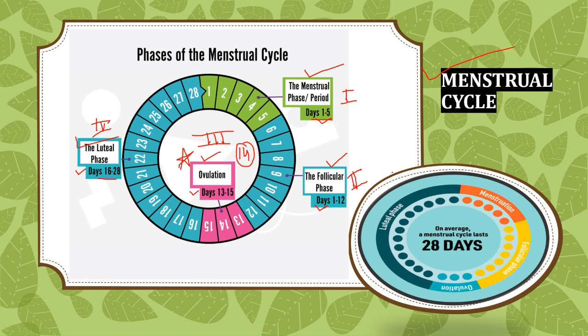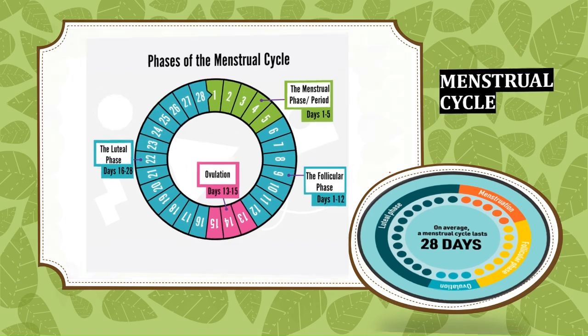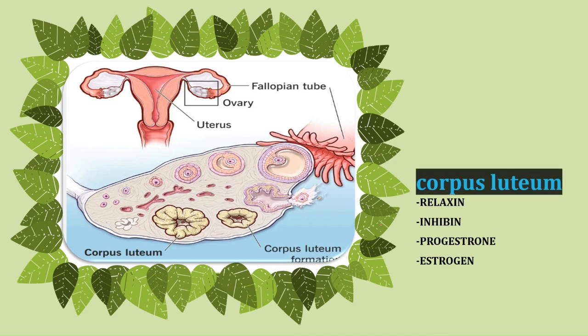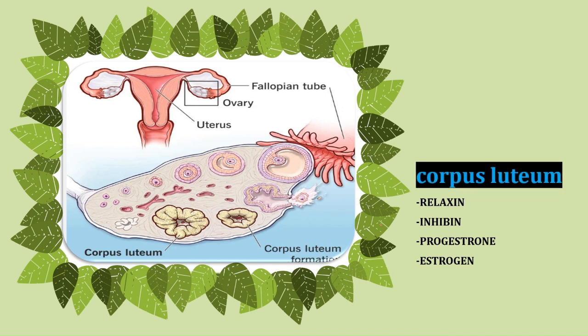now some important key points, so let's talk about it. Recruitment of the follicles is done by follicle stimulating hormone, and rupture of the follicles is done by luteinizing hormone. And ovulation depends on two hormones, that is FSH and LH, follicle stimulating hormone and luteinizing hormone. And maintenance of the corpus luteum is done by progesterone. And if we talk about the maintenance of the corpus luteum in pregnancy, it is done by HCG. So these are some important key points which you should remember.